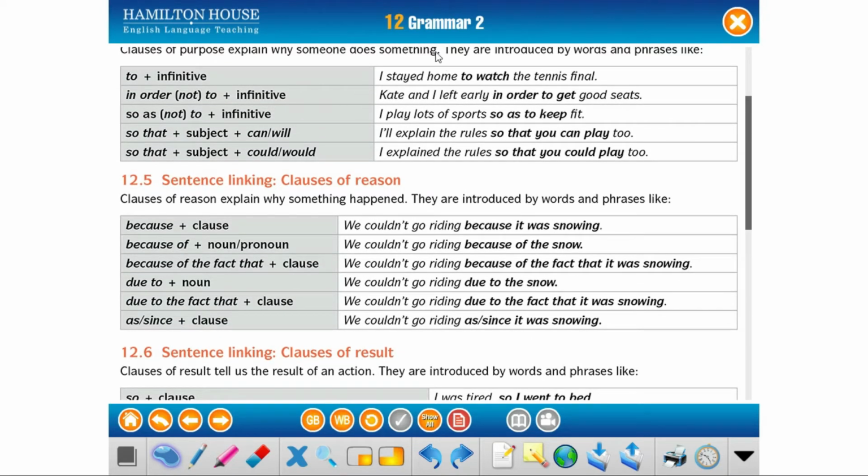And remember that first we say what we did or what we are going to do. Then we introduce the sentence linker, and then we say why we did it.